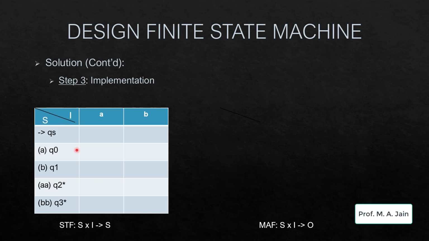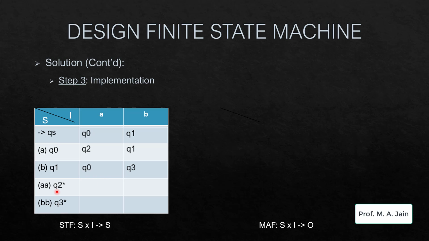So here we have QS to Q3. QS is a start state, Q0 is representing A, Q1 is representing B, Q2 is representing AA and Q3 is representing BB. Since the question said that it has to end in AA or BB, that is a double letter. So from QS I will transit to Q0 and Q1. From Q0 I will transit to Q2 and Q1. Then from Q1, I will transit to Q0 and Q3.